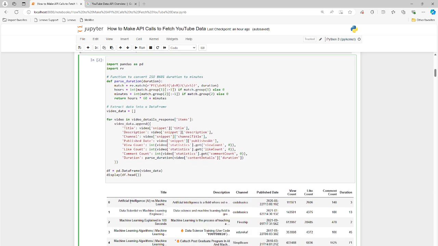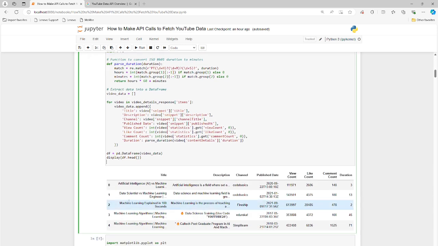It's just more structured in the data frame, so it's easier to work with, right? We can go ahead and do some plotting and charting. When you just print out text, you can't plot or chart anything. You can't really analyze it. You can't do any natural language processing on just raw text. You have to get it into a more structured format. So that's why we're using data frames here.